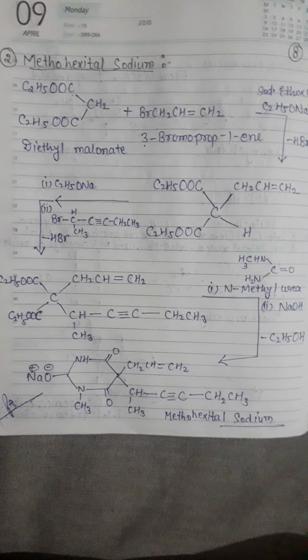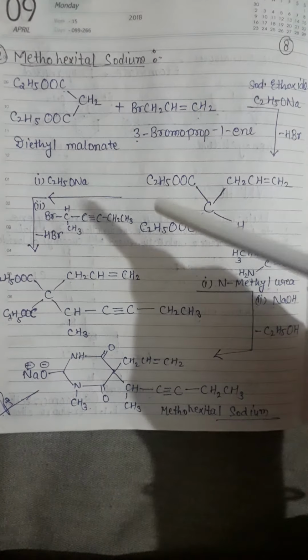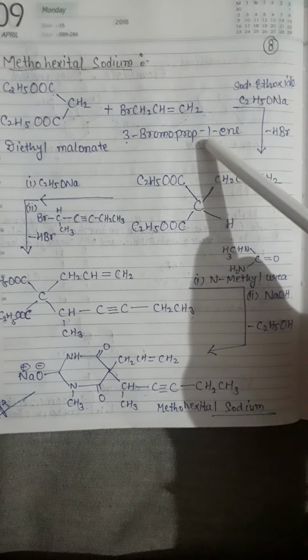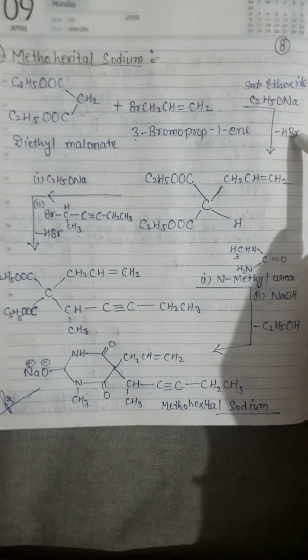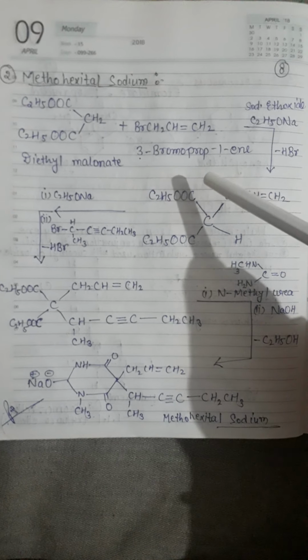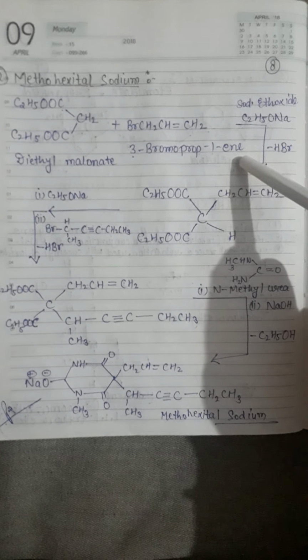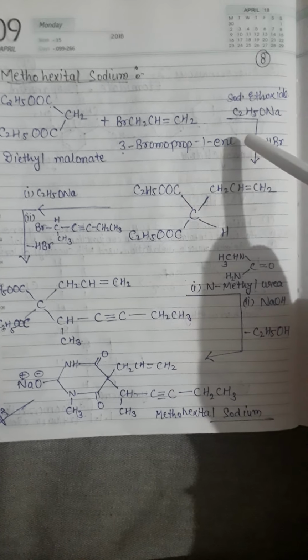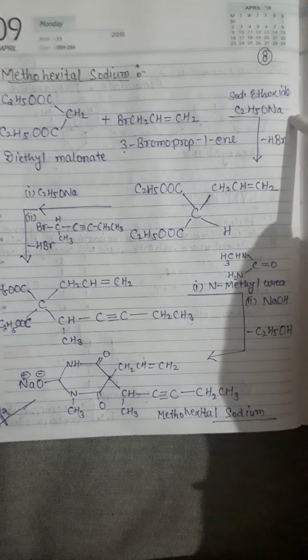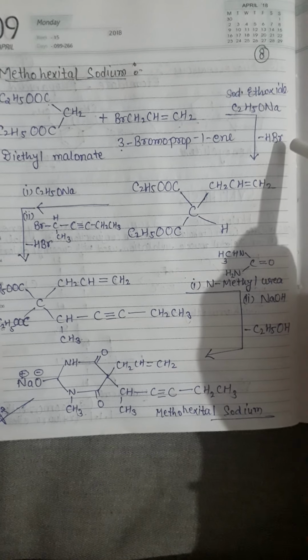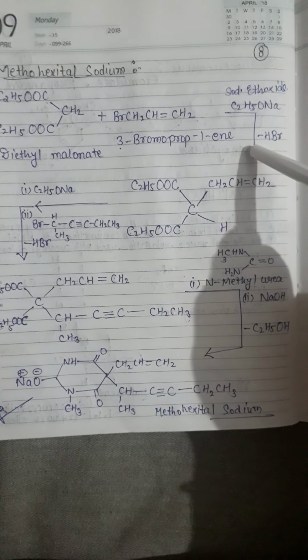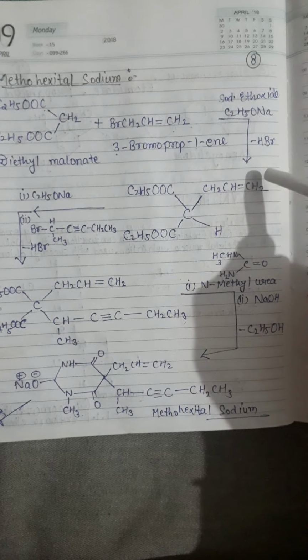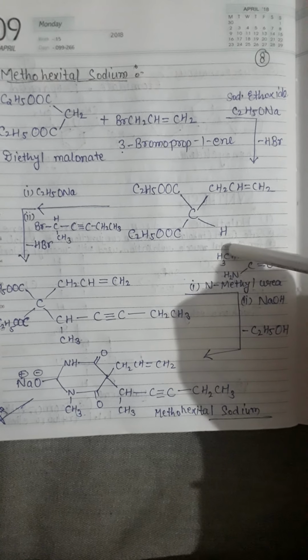Methohexital sodium is synthesized from diethyl malonate and 3-bromoprop-1-ene. When diethyl malonate and 3-bromoprop-1-ene are reacting together in the presence of sodium ethoxide, it releases HBr and makes an intermediate product.